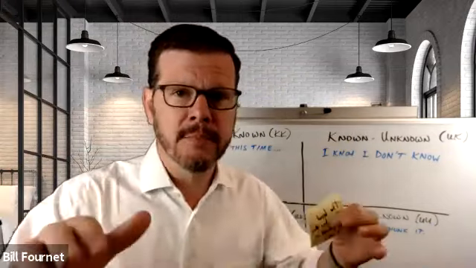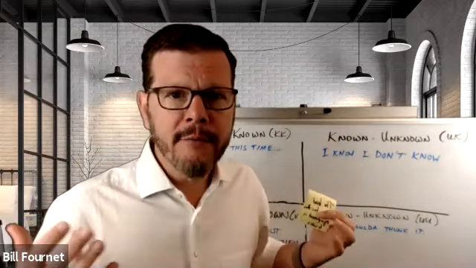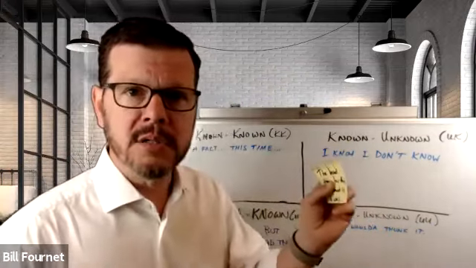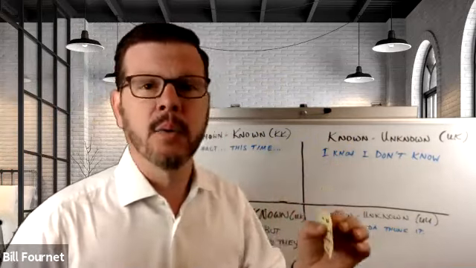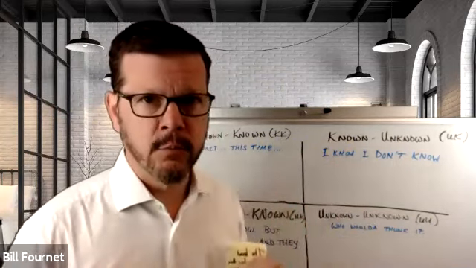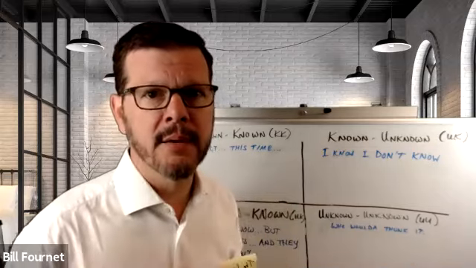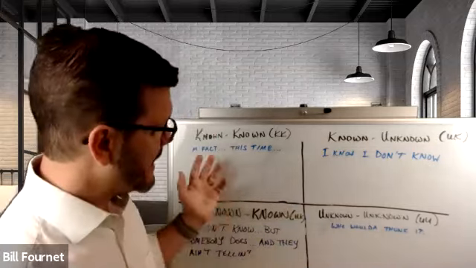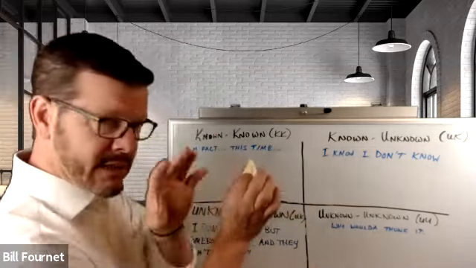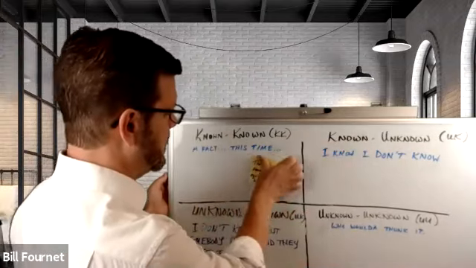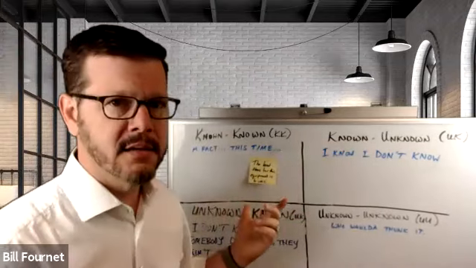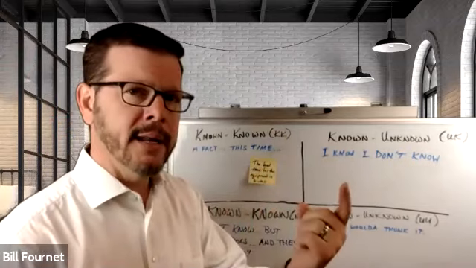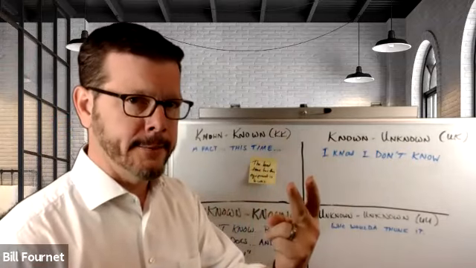And I need you, leader, to make a decision right now. Well, my first question is, do we know this or not? And let's say the team says, yeah, we've actually checked with the vendor. We've confirmed that the lead time for that is 6 weeks. Well, in that case, when I look at my 4 quadrants, I would expect them to have put it here. It's a fact. We're talking about it ahead of time and they validated it.